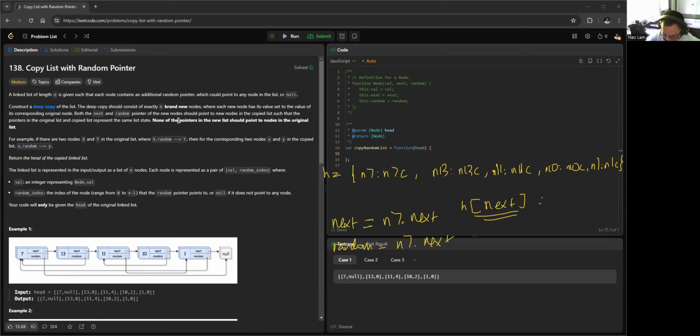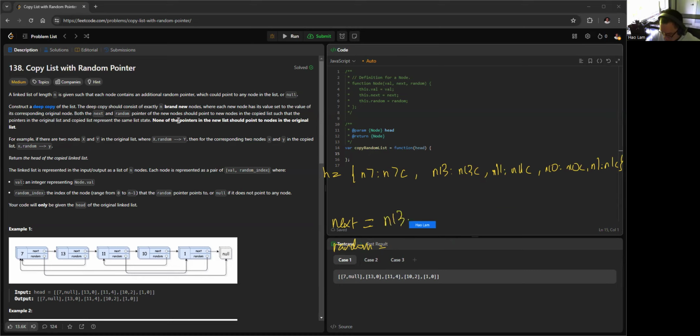So let's say the 7.next here is null. But let's look at another one. Let's look at 13. Node 13.random is node 7, right?